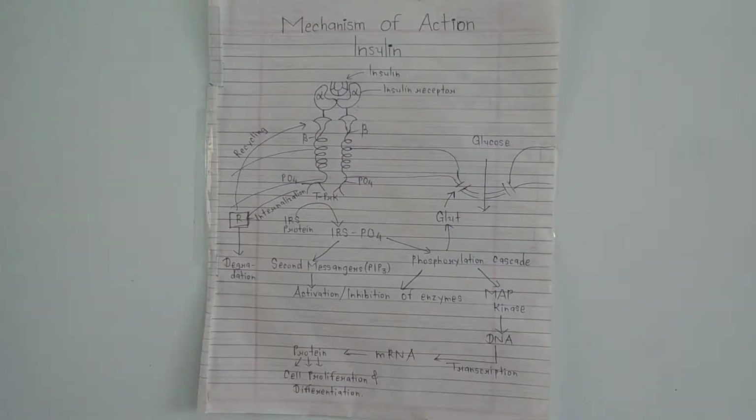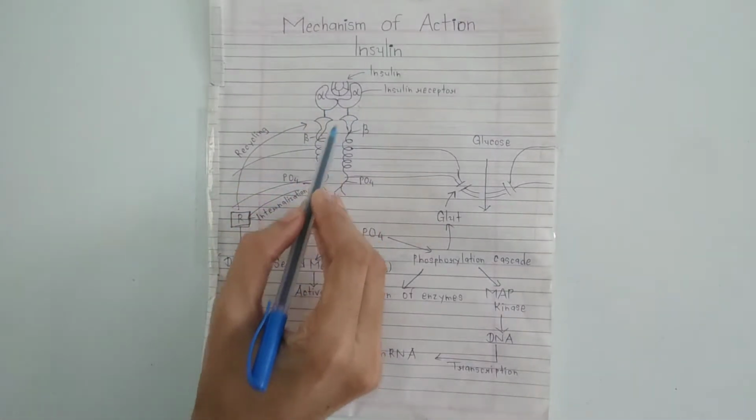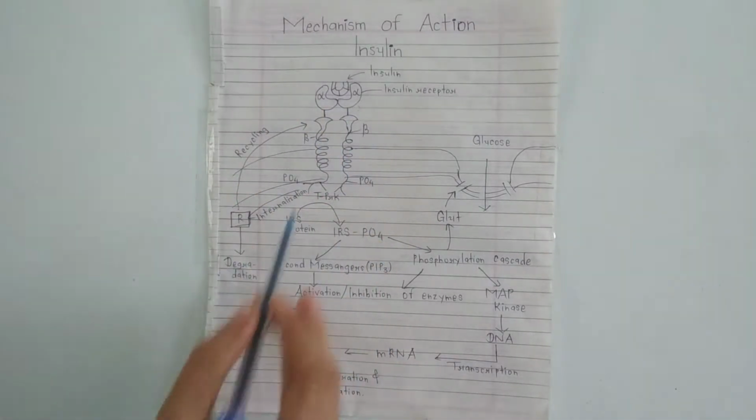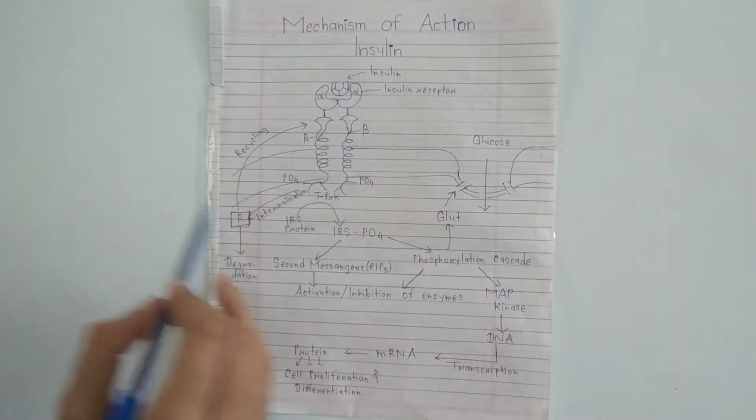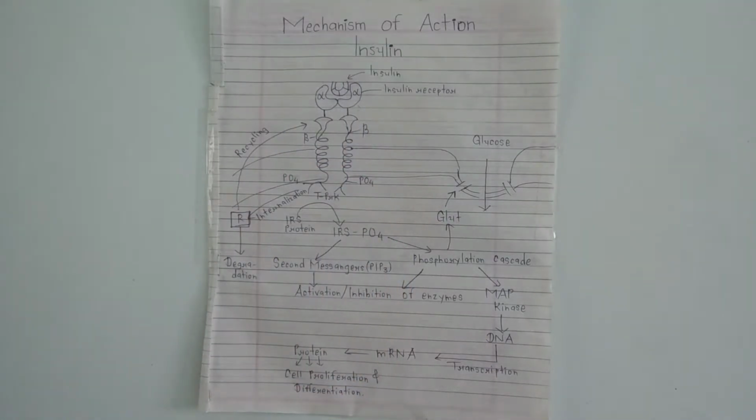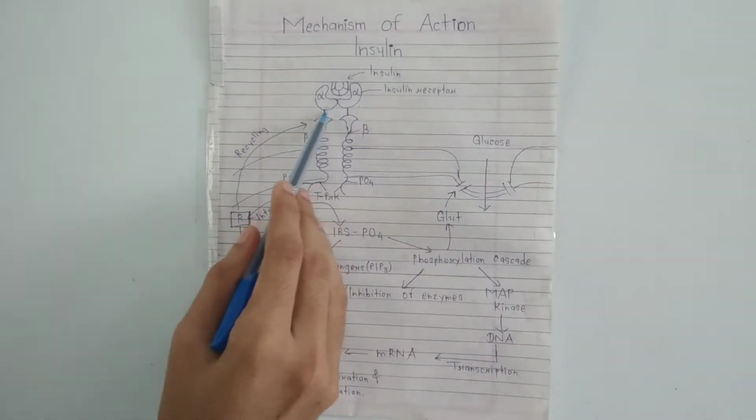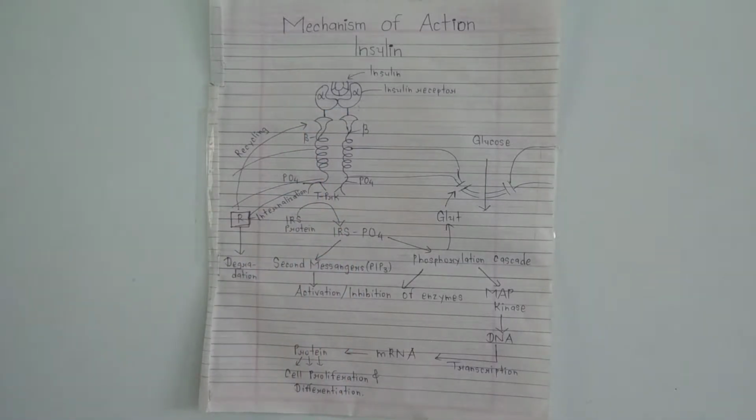So now let's talk about our main topic, that is the mechanism of action of insulin. So first of all, the receptor of insulin is made up of alpha and beta complexes. Two alpha and two beta complexes combine and form the receptor of insulin. The alpha complex is the binder and is the extracellular component of the receptor. The beta complex is a transmembrane component of the receptor.